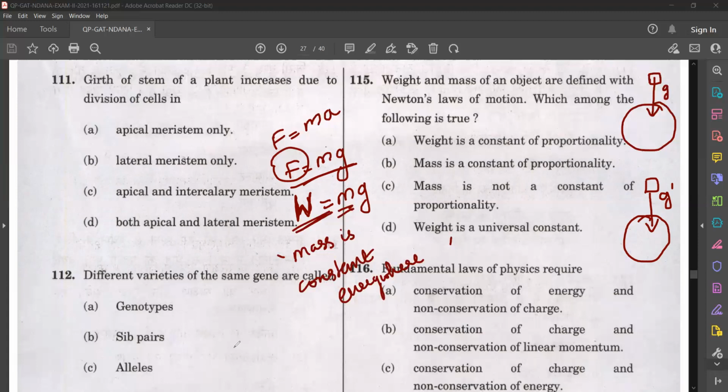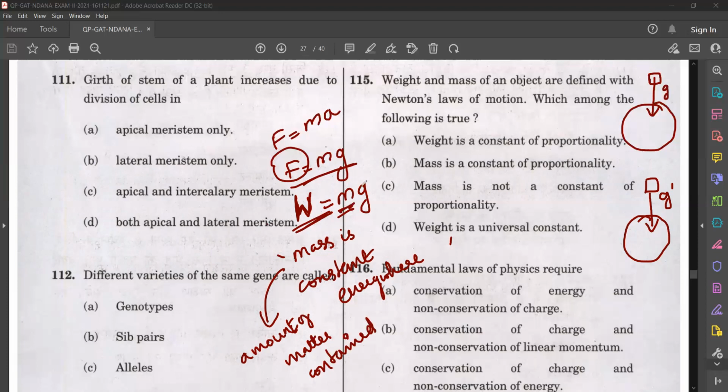Okay, so just write the definition of mass also. Mass is the amount of matter contained in any body, isn't it? Amount of matter contained in a body. That is mass. Okay. So here what is constant?